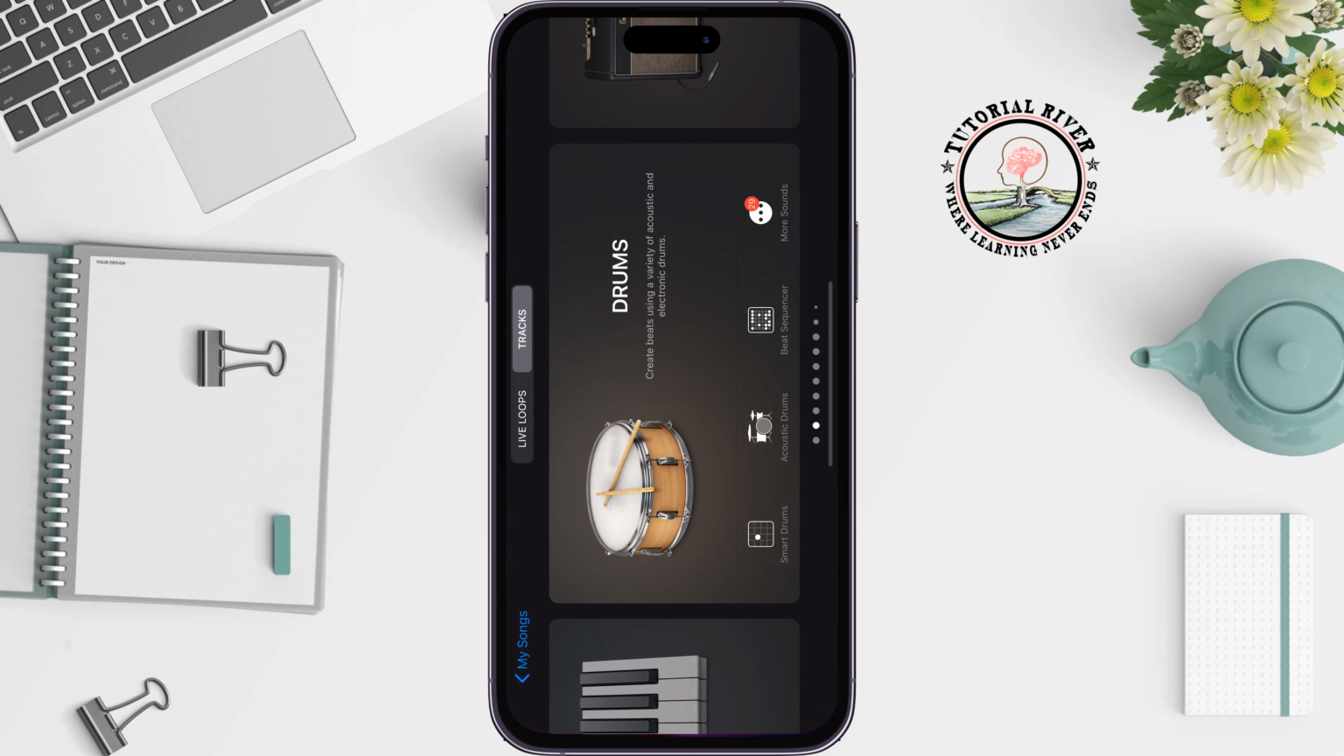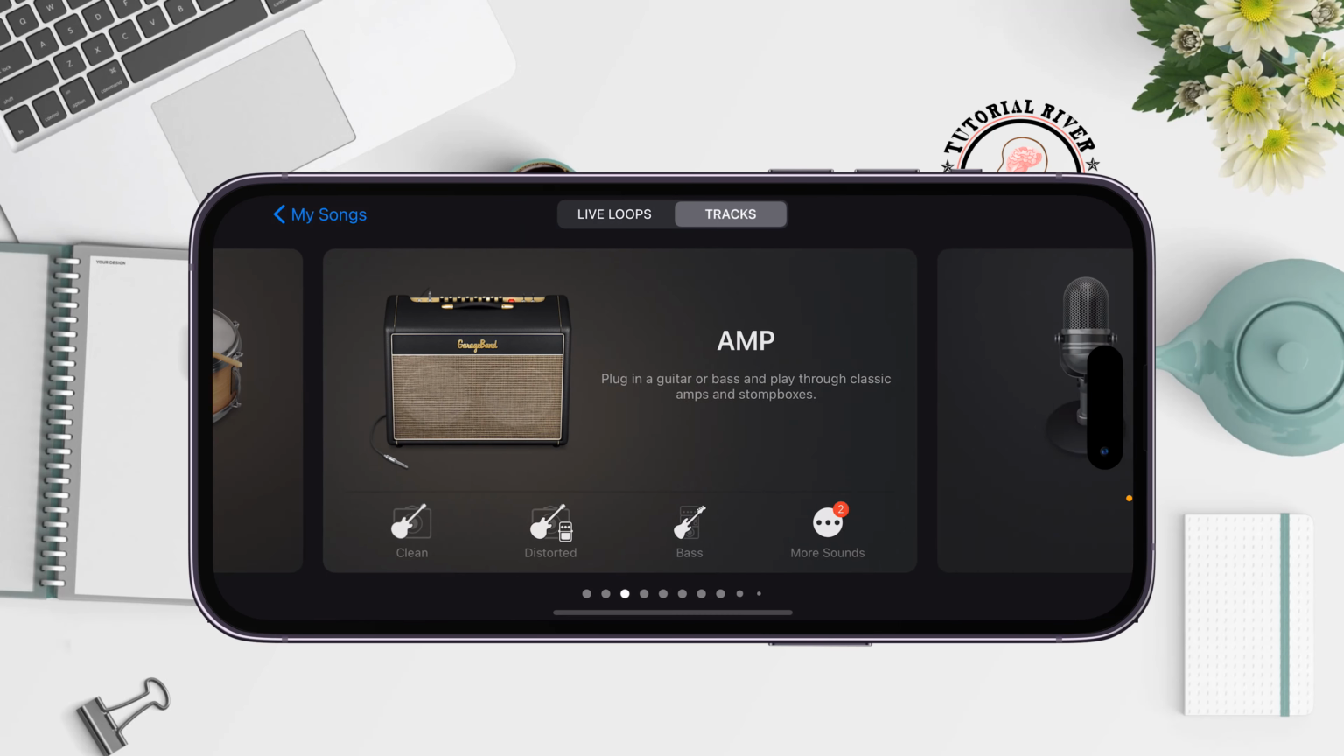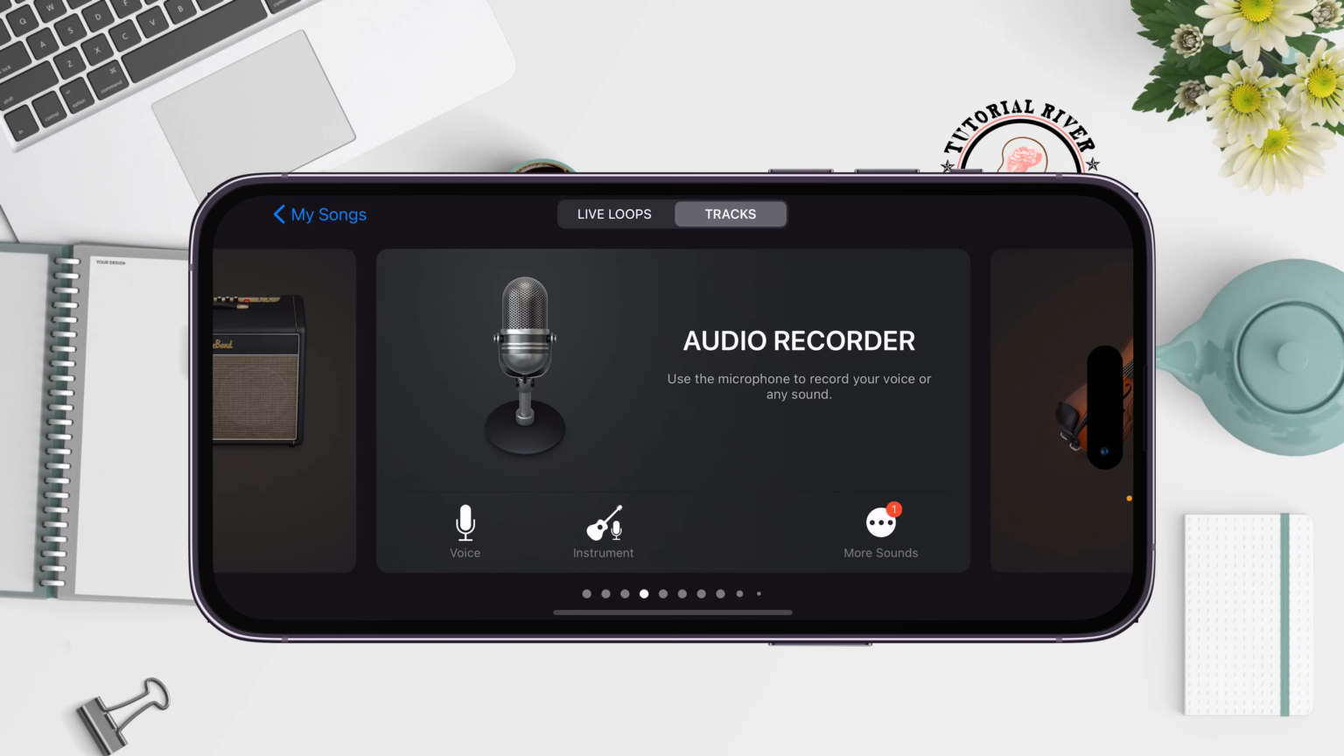Go to your App Store and search for GarageBand, and you have to install this app on your iPhone. Then open this app and here search for audio recorder. So you have to open the audio recorder.